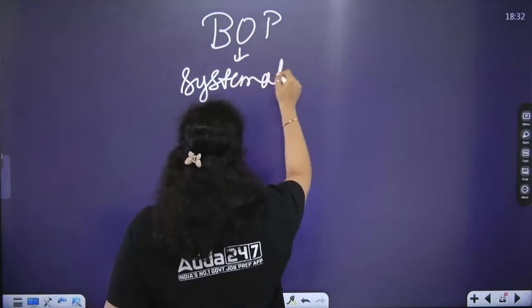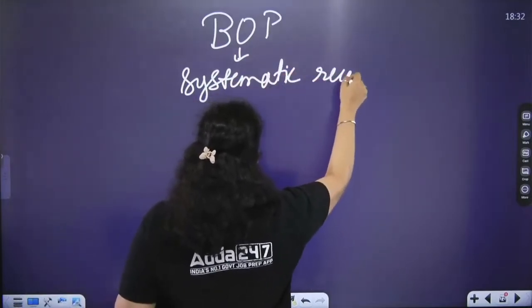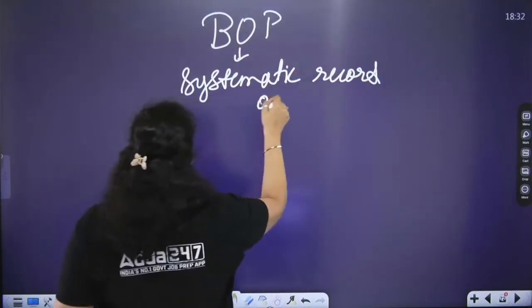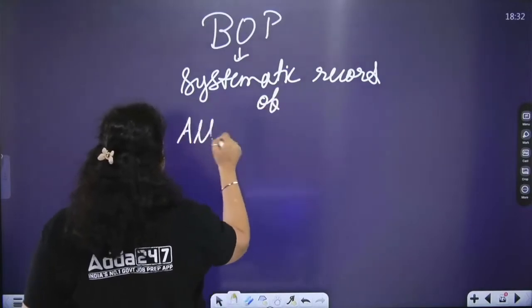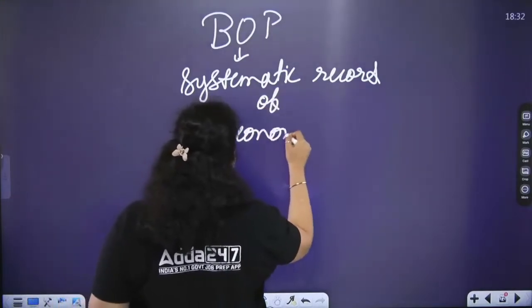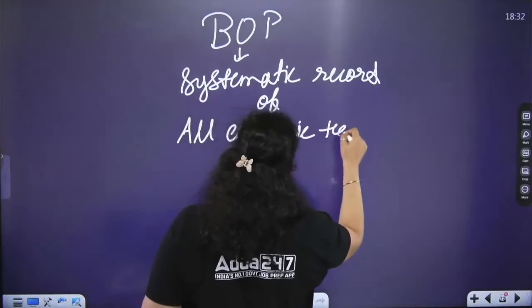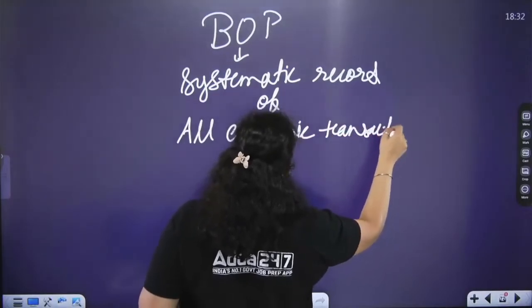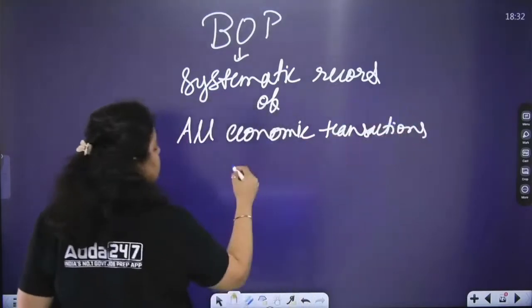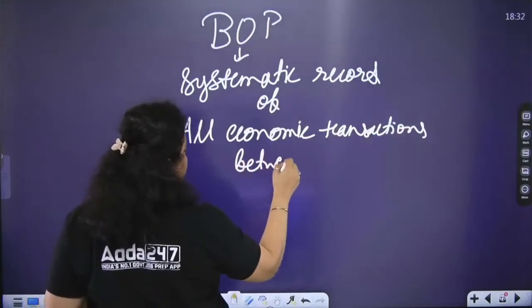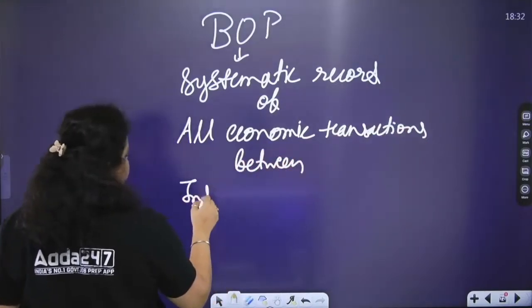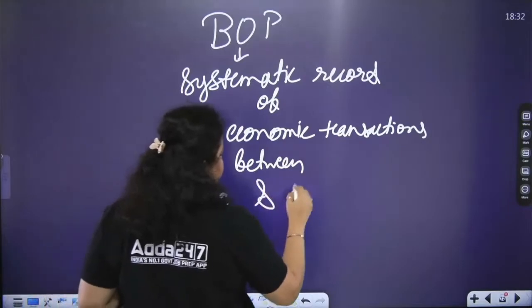Economic transactions means transactions which are related to money. Of all economic transactions between India and the rest of the world.